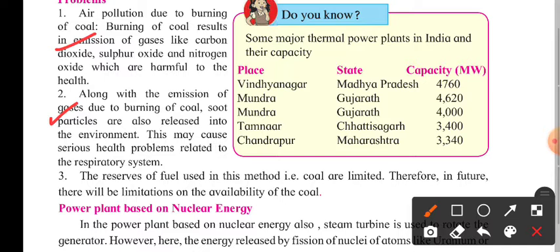Some more information they have given is about the thermal power plants in India. One is at Vindhya Nagar, Madhya Pradesh. The capacity is 4,760, one of the biggest thermal power plants we have in the country. Then Mundra in Gujarat has two power plants, 4,620 and another of 4,000. Then we have Tamil Nadu in Chhattisgarh, which has 3,400, and then Chandrapur, Maharashtra, that is 3,340 megawatts. So these are the capacities, how much energy they are producing.